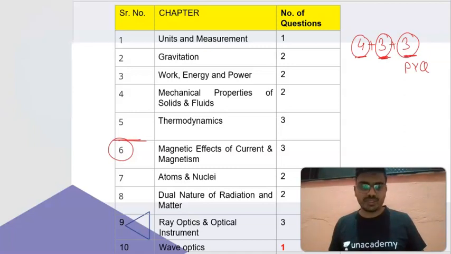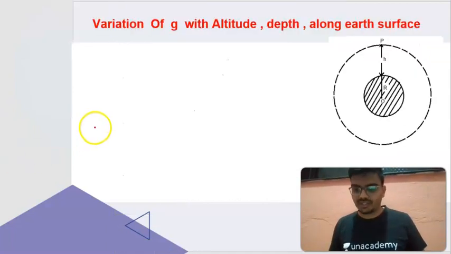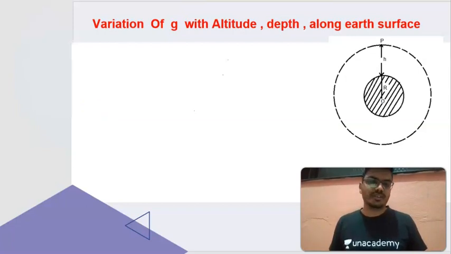I'm choosing a topic from gravitation, which is the variation of g. Always one or two questions are there from this gravitation chapter. So I'm covering this topic, variation of g. What is g here? g is the acceleration due to gravity. Variation of g on the Earth's surface: first, with respect to altitude; second, with respect to depth; and along the Earth's surface.